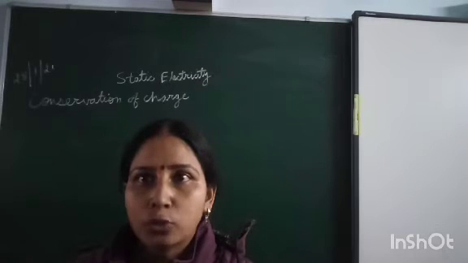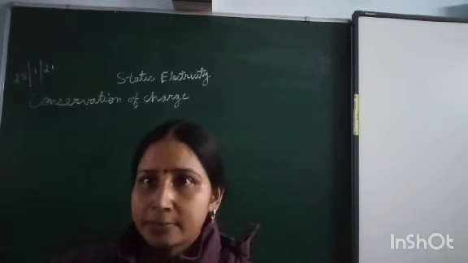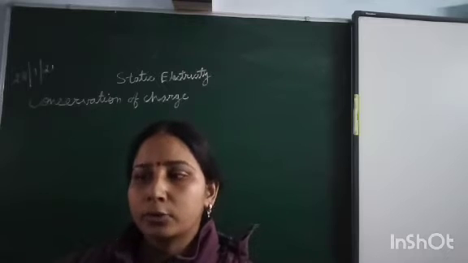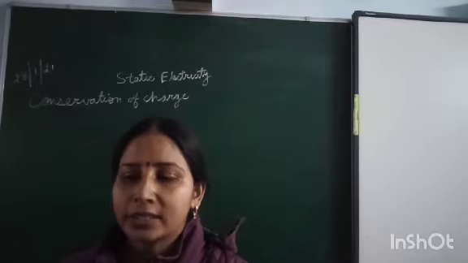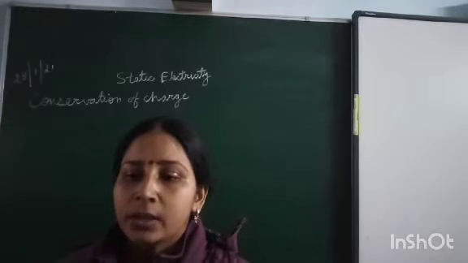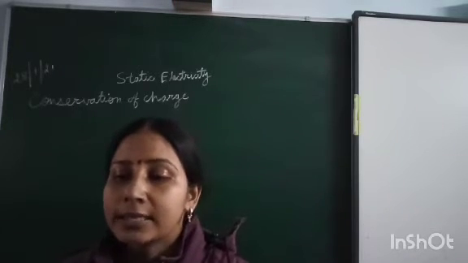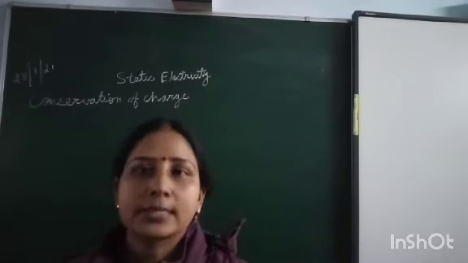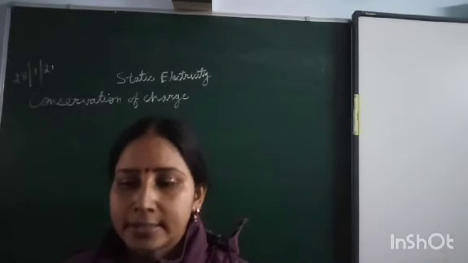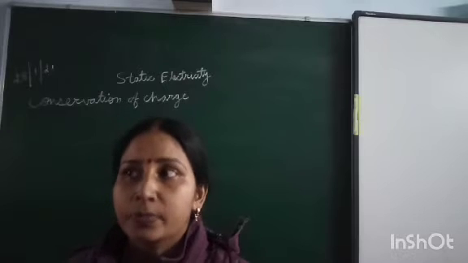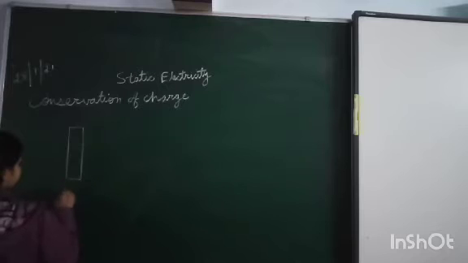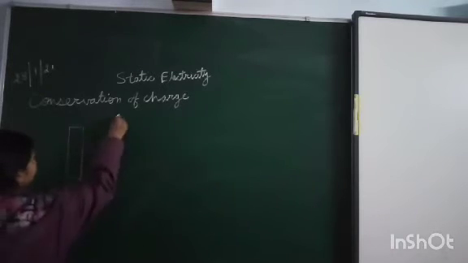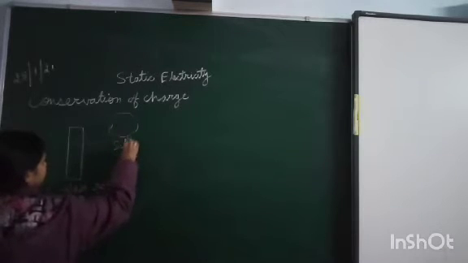Now, when we rub the two objects together, what will happen? Some charges are getting transferred from one to another. And when we are rubbing the objects and the charge is getting transferred, we will see that the total charge on that system remains the same, it remains conserved. Suppose we have a glass rod, and it is rubbed with a silk cloth.